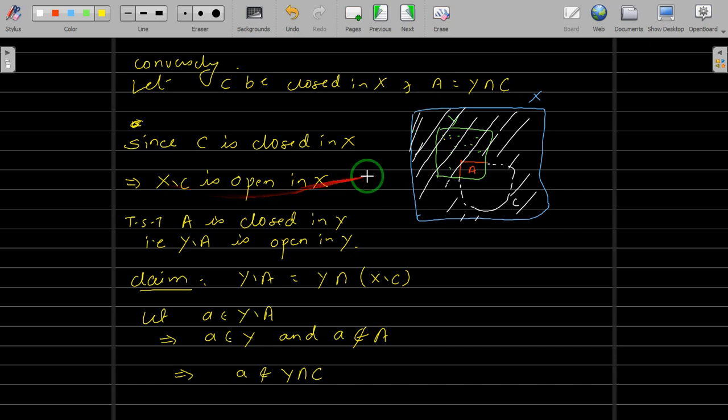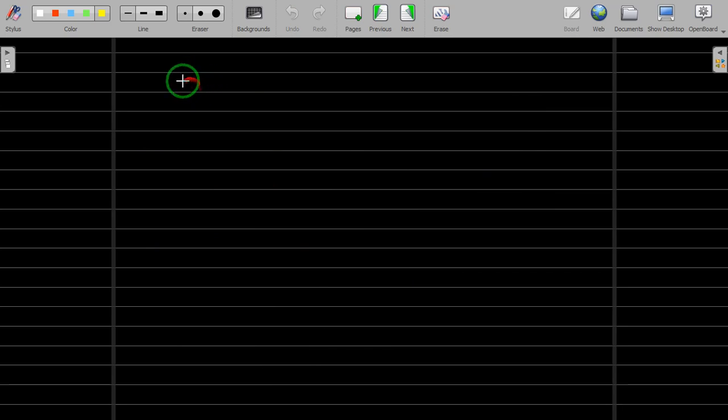That means this A will not be in Y, or maybe it does not belong to C, so it is not in Y intersection C. So if A does not belong to Y intersection C, this implies this A cannot be in C, and if this A cannot be in C, obviously it is in X. This implies A will belong to X difference C, right?